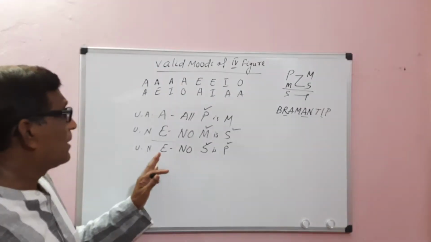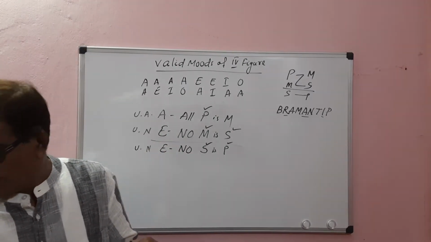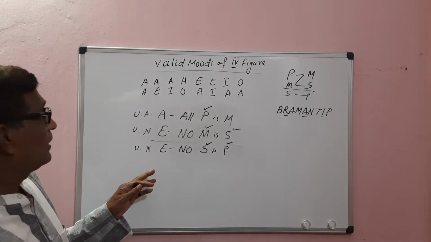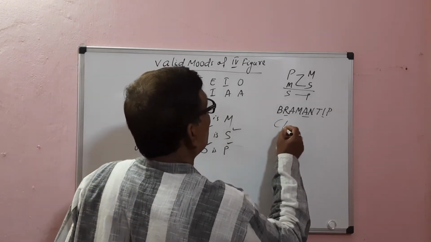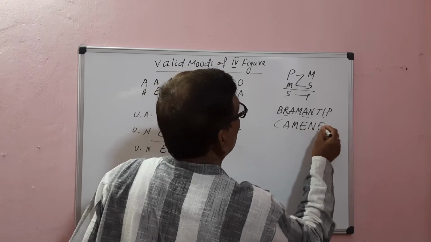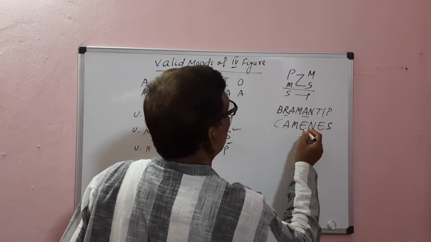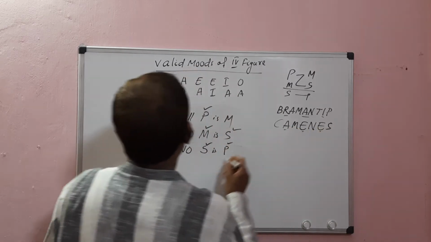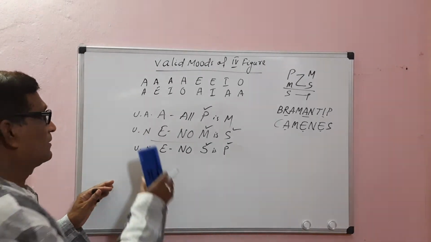So it is a valid mood in the fourth figure, and this mood is called Camenes, C-A-M-E-N-E-S. From A-E, the conclusion E derives: A-E-E, Camenes.